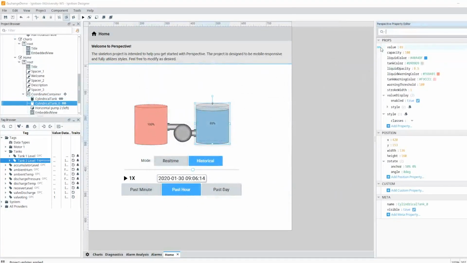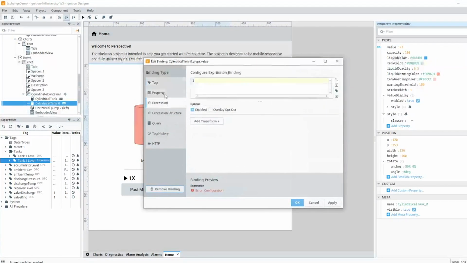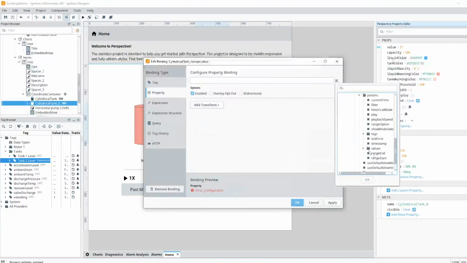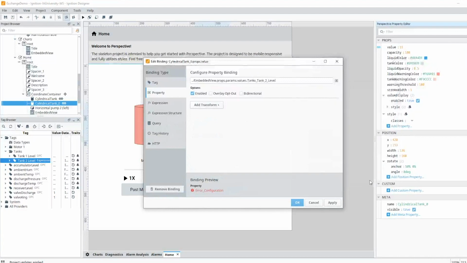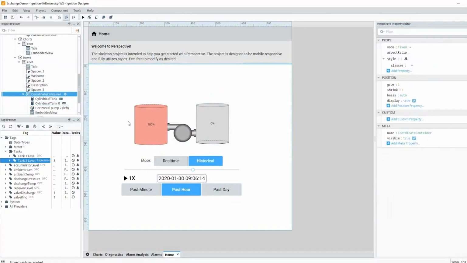And for this one, I'm going to bind to the value, sorry, property, come in here in my embedded view, going to grab the value of my tank 2 level, say okay, and that's all you have to do.